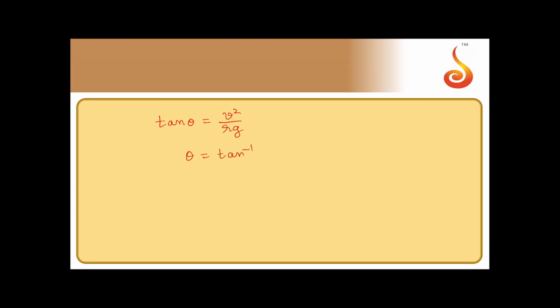So theta should be tan inverse of this V square by Rg. So clearly this V square by Rg should be dimensionless. So from that also you can guess the answer.